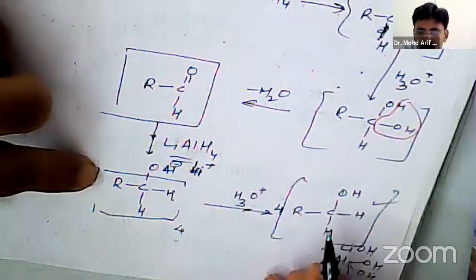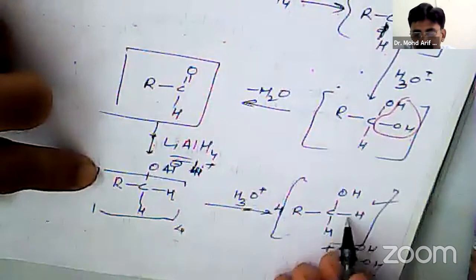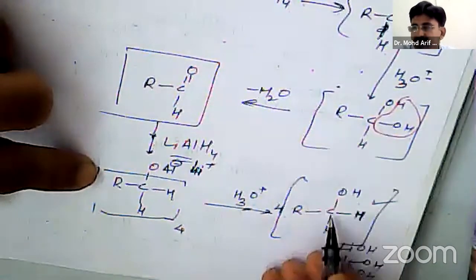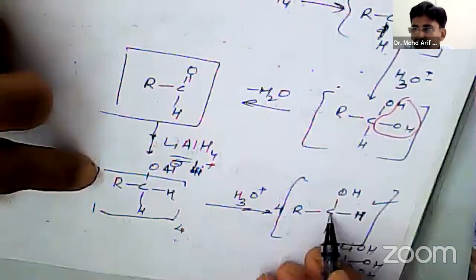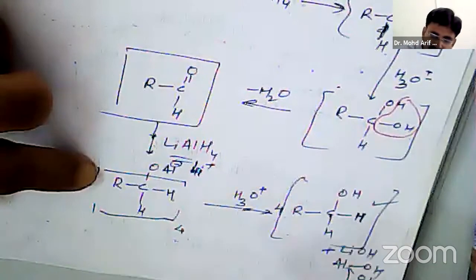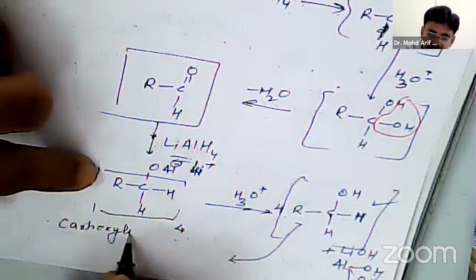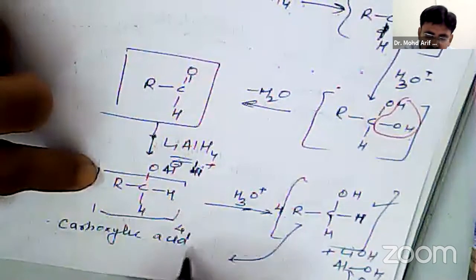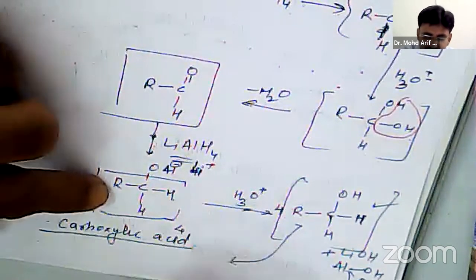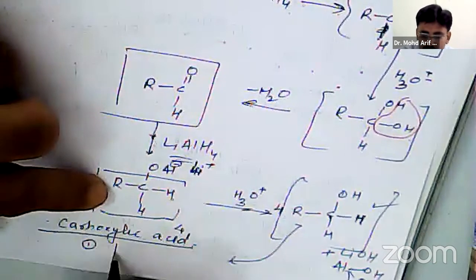This alcohol, if you look carefully, has a terminal carbon on which OH is present. So it is a primary alcohol. So we can say that when carboxylic acids are reduced with lithium aluminum hydride, they will form primary alcohol.